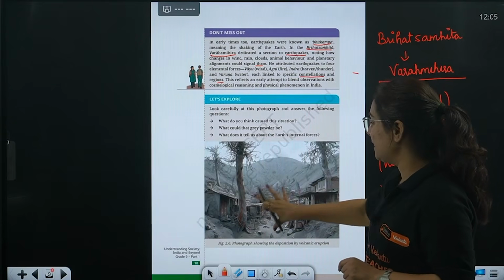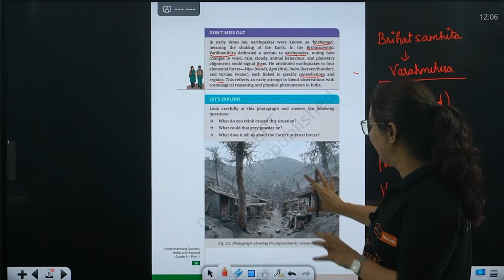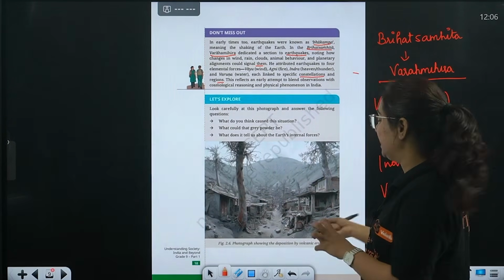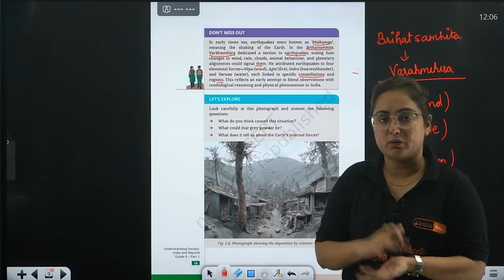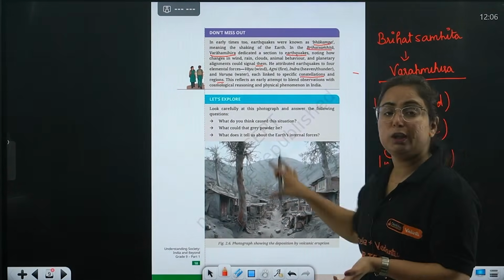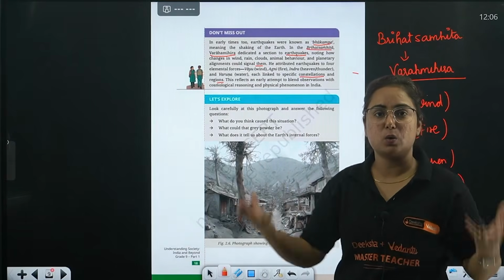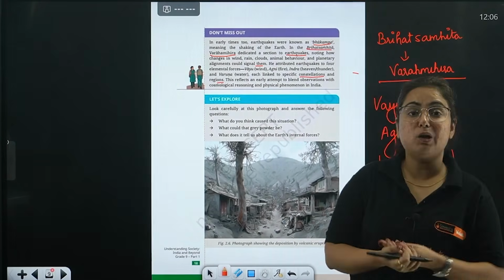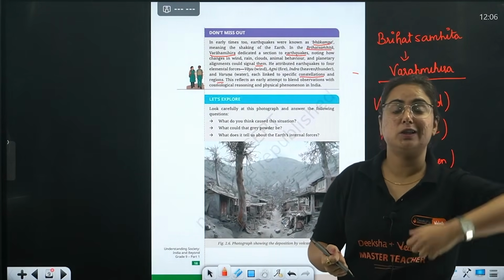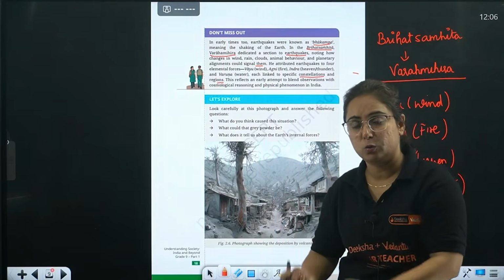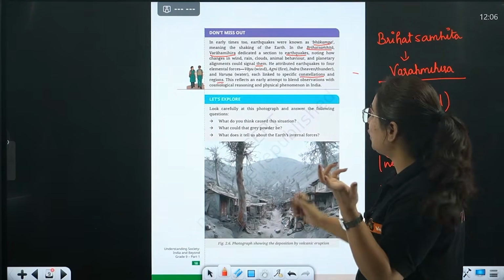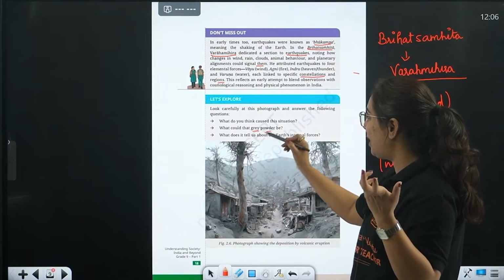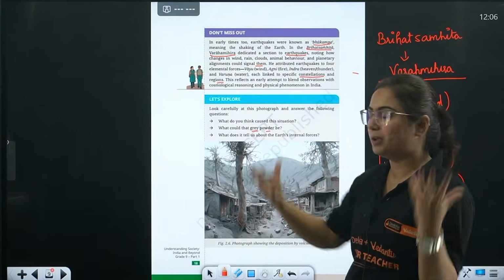So basically you can see that beta, this is a mountainous area where the livelihood is being disrupted because of a certain reason, and you can see only ashes around it, ashes over everything. So it is the result of a volcanic eruption. When the lava cools down, it releases a lot of ashes along with it. What is that gray powder? It is ashes after the burning of it.